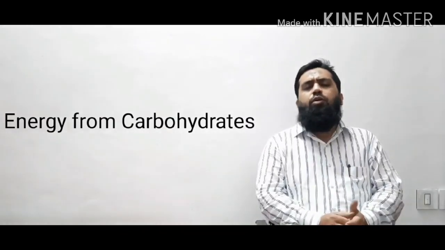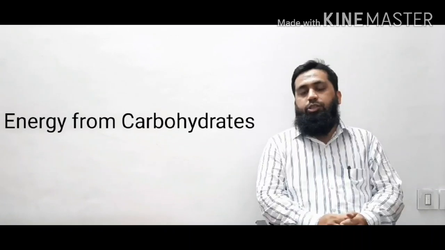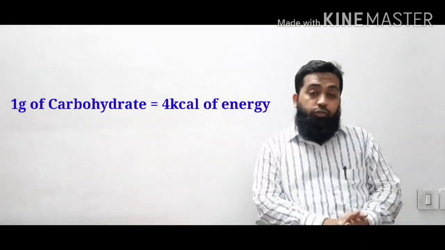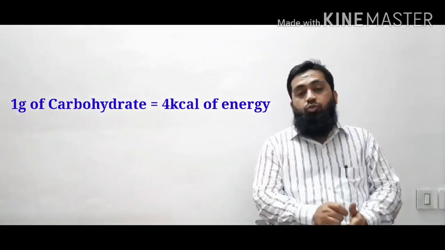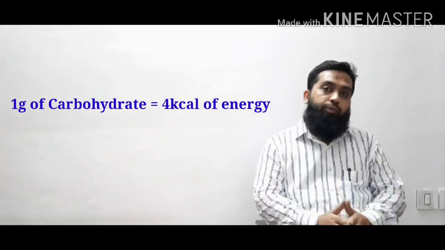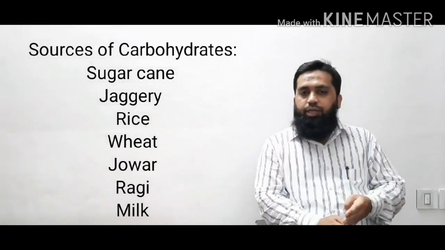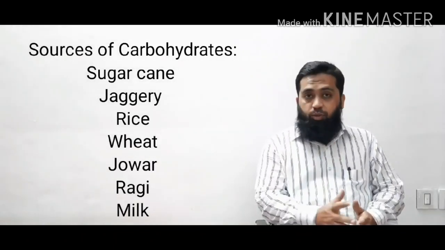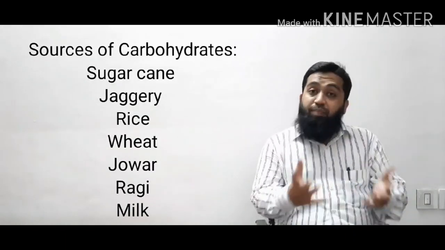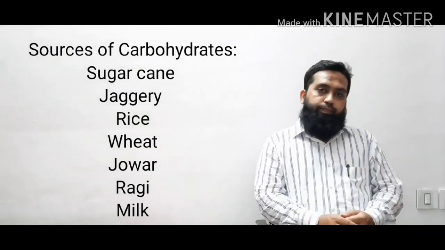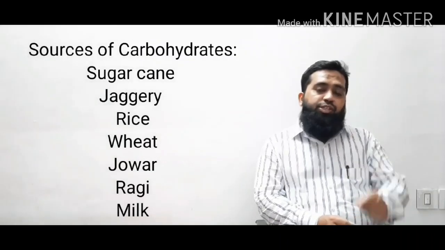Carbohydrate is said to be the foremost, very primary source of energy in our body. About 1 gram of carbohydrate gives us 4 kilocalories of energy. Now, what are the sources of carbohydrate? In the diet which we take, the sources of carbohydrate are sugar cane, jaggery, then Jowar, Ragi, sweet potato, rice, and so on. Milk is again a very important source of carbohydrate. So, as I said, each gram of carbohydrate gives about 4 kilocalories of energy.